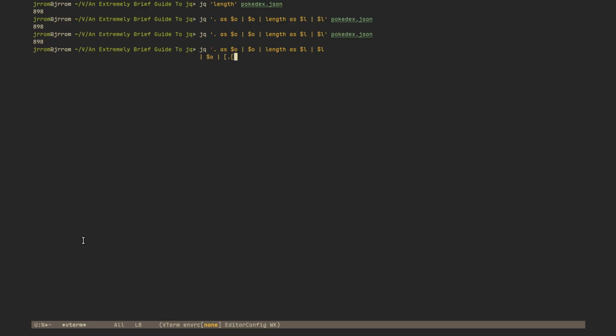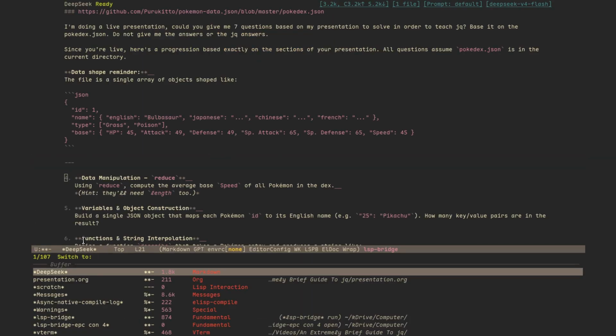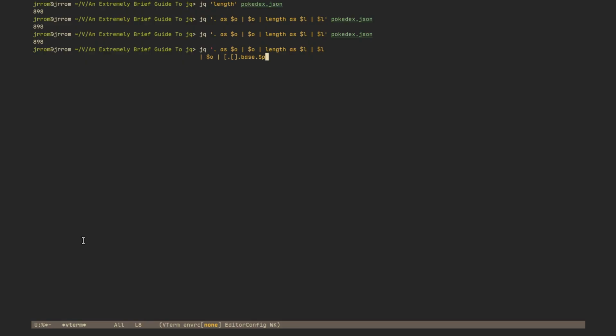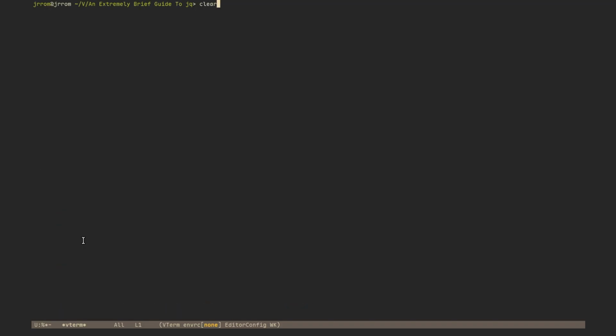So let's do this dot base dot speed, capital S. We'll get something like that. All right, works. Now we have got the speed.